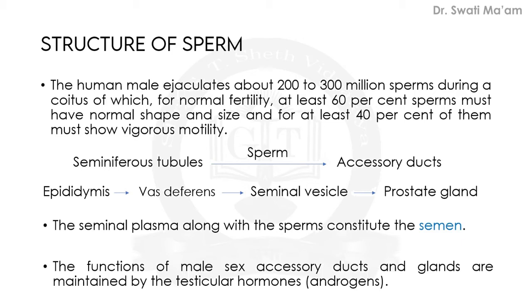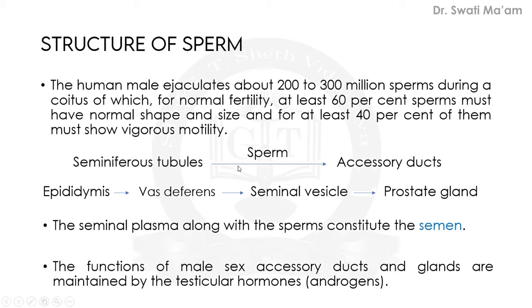The human male actually ejaculates about 200 to 300 million sperms during the coitus, of which for normal fertility at least 60% of sperm must have normal shape and size, and at least 40% of them must show vigorous motility.